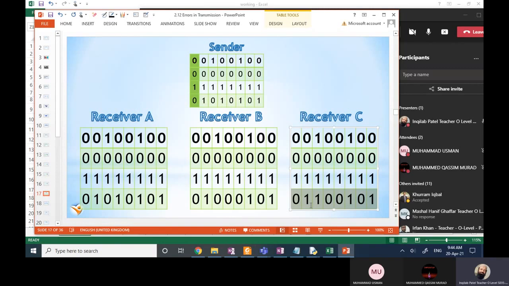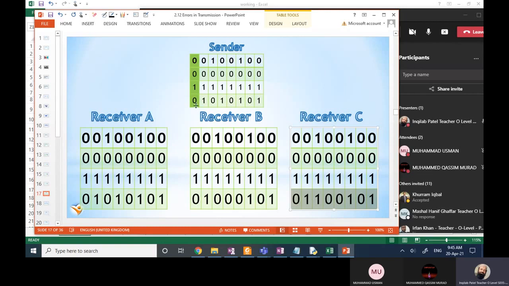So it may be possible that data qualifies on the parity but is still incorrect. When is it incorrect? When there are errors in more than one bit, and in the presence of these errors the parity remains the same.